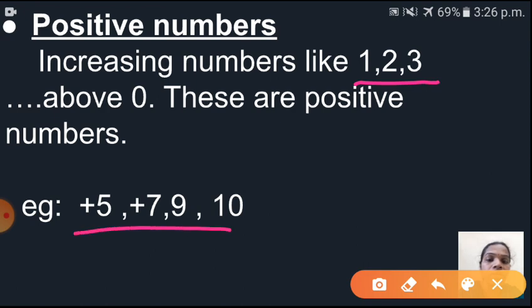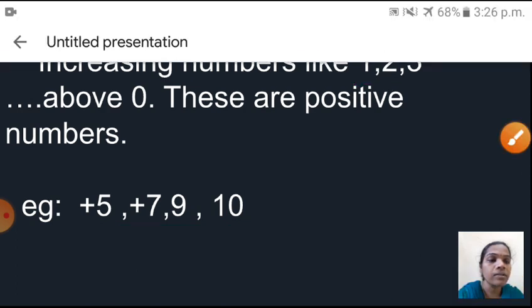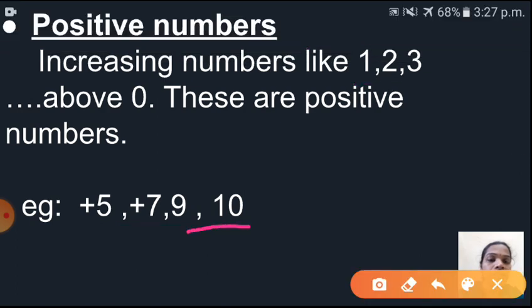Here I have also given examples. For a positive number, which sign will come? Positive sign. This one we can read as positive 5, and the next one is positive 7. If you write the plus sign in front, that is a positive number. Positive numbers can also be written without a sign. In the examples I have given 9 and 10. In front of these numbers there is no sign, but it means it is a positive number. So we can say positive 9 and positive 10.